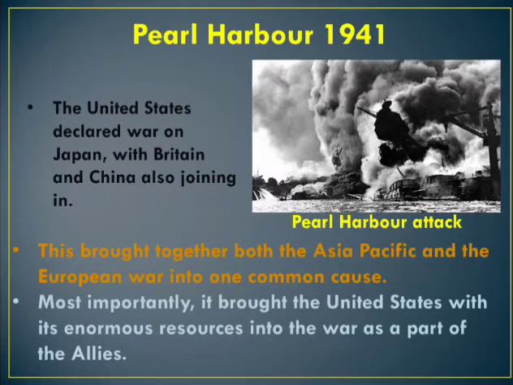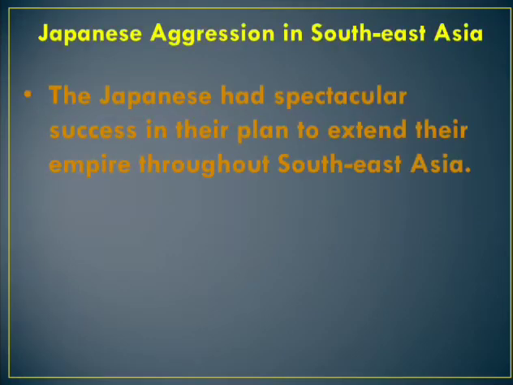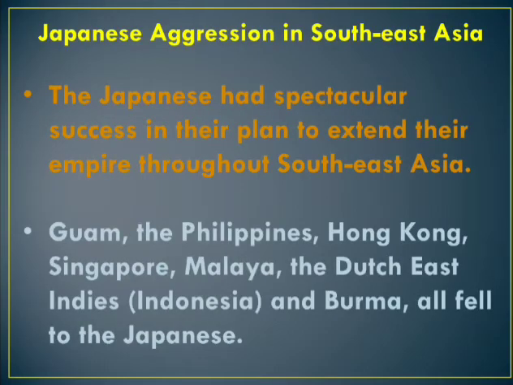Then, Japanese aggression in Southeast Asia. The Japanese had spectacular success in their plan to extend their empire throughout Southeast Asia. They captured Guam, the Philippines, Hong Kong, Singapore, Malaya, the Dutch East Indies, which means Indonesia, and Burma. All fell to the Japanese.